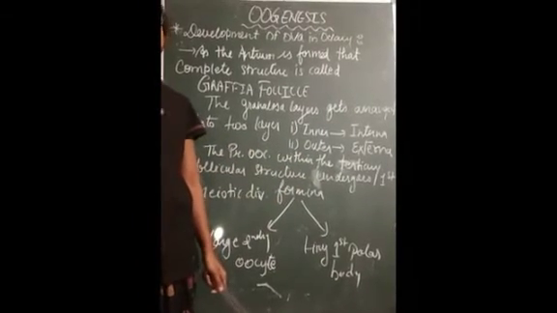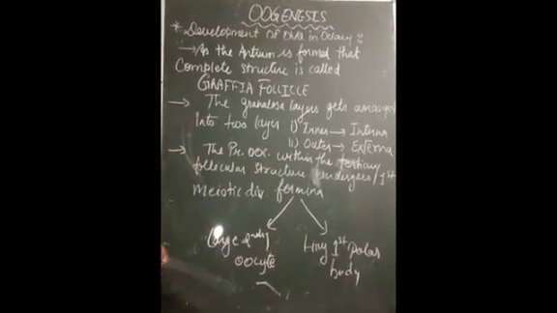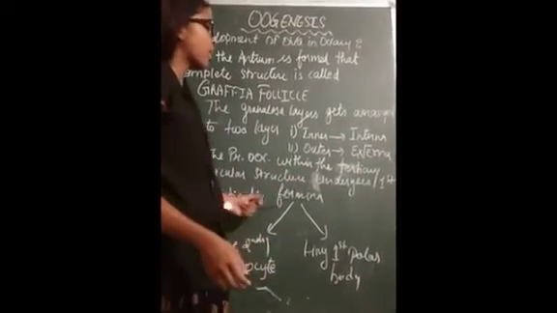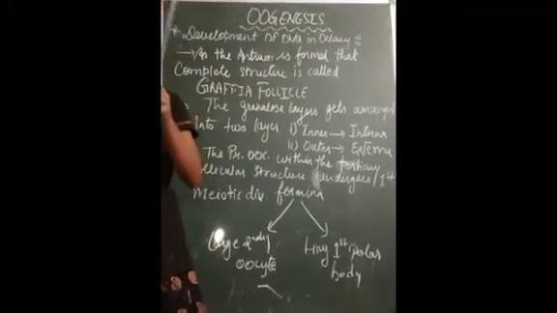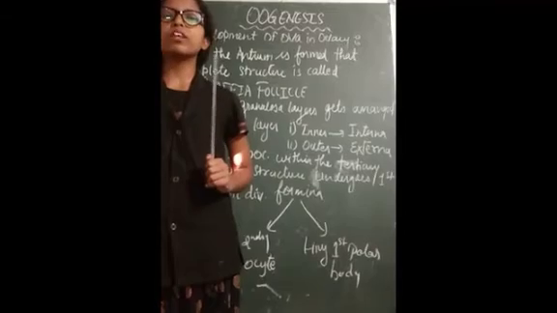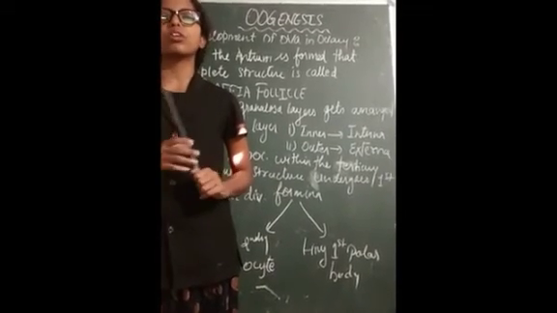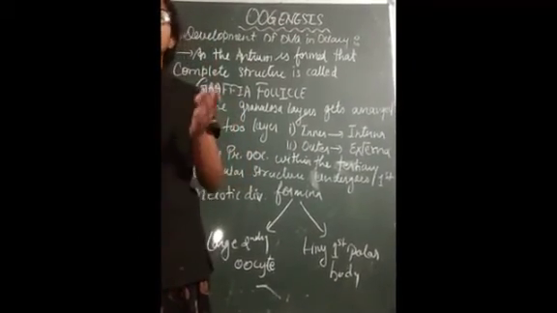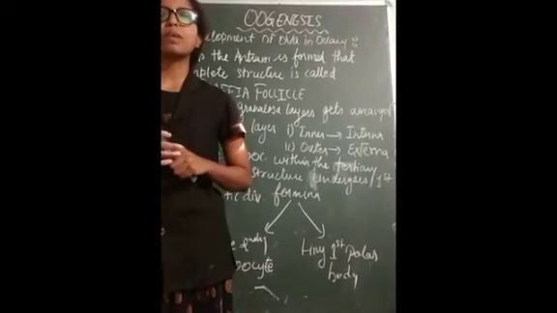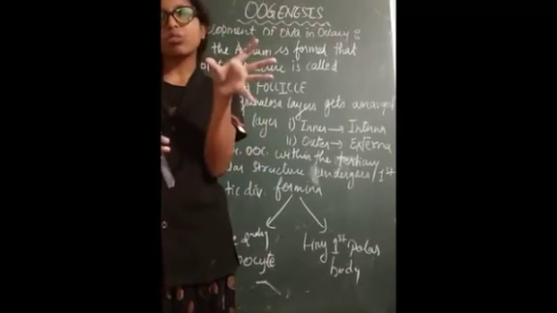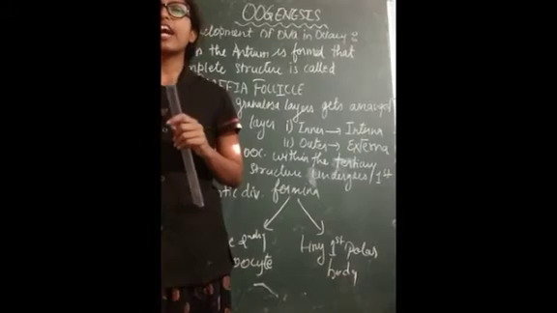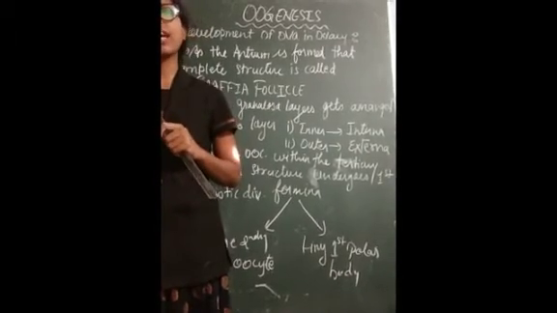The primary oocyte within the tertiary follicular structure undergoes the first meiotic division, and after the first meiotic division the secondary oocyte is formed. As the secondary oocyte is formed, on the other side a polar body is formed, and that tiny polar body will degenerate after some time.